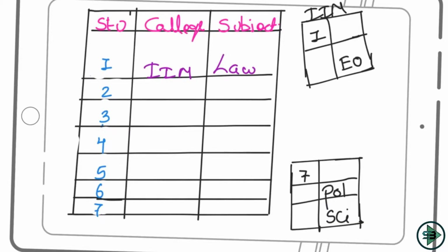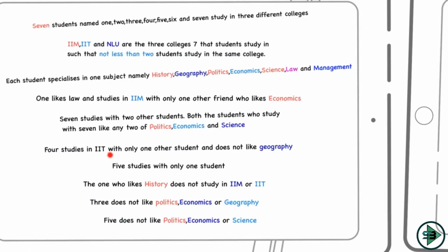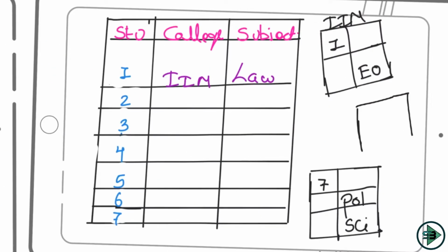Let's go to the next. 4 studies in IIT, with only one other student who does not like geography. So now I know it. 4 studies in IIT. So let's make this now. 4 studies, say, in IIT, but with only one other student. One other student who does not like geography, which means IIT has only 2 students in it. So this has to be my IIT, which has 2 students in it.